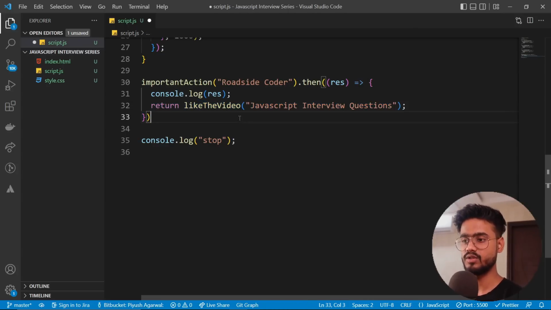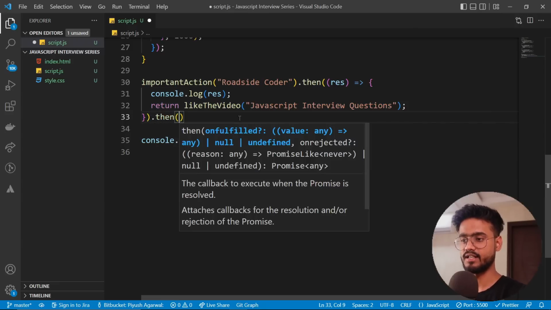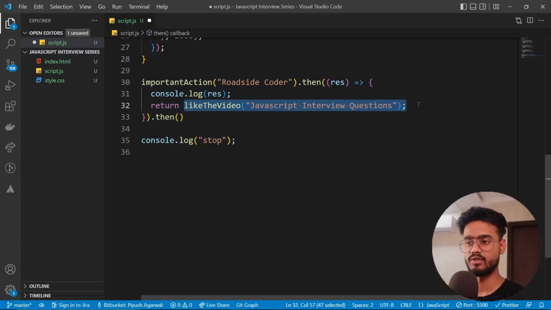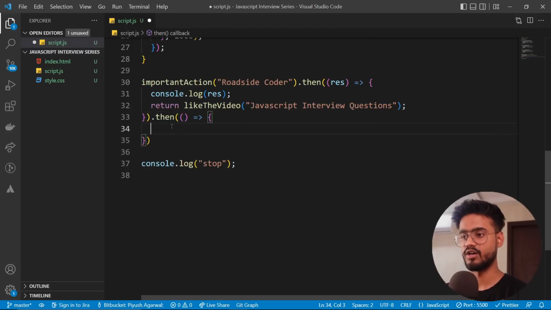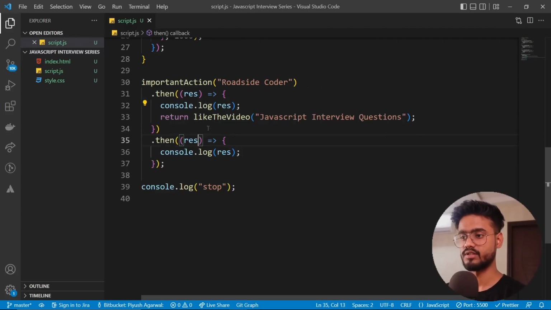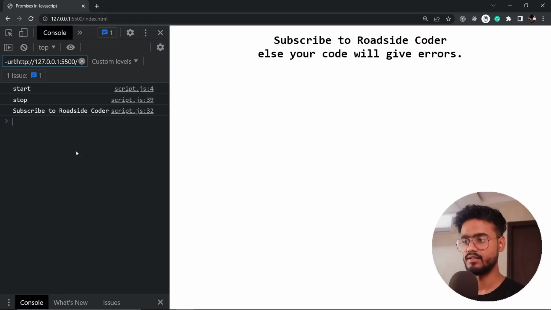So then what we can do is we can chain another then after it, not after this function, because if we did that, this was going to create that pyramid-like structure, right? So that's why we are returning it over here, and then we are chaining another dot then. So now if we take the response over here, and now let's see.